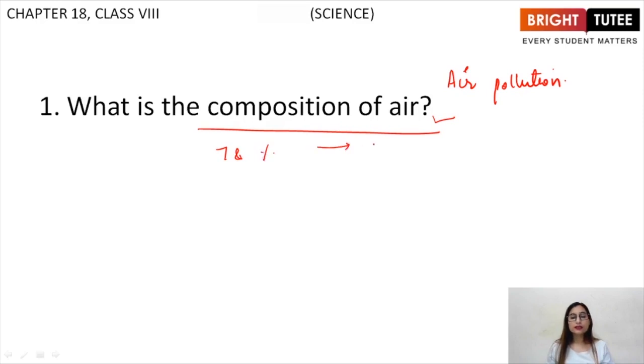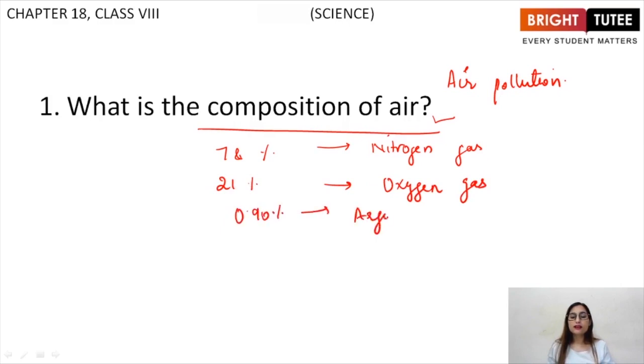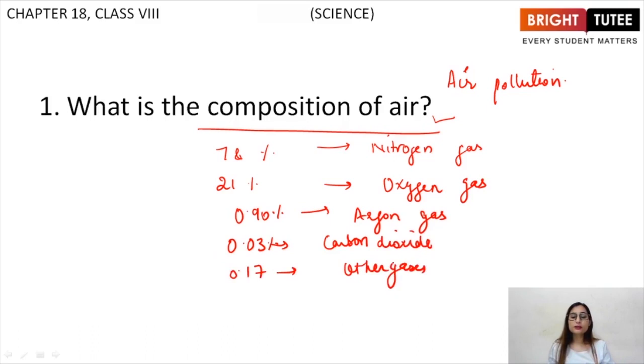78% of air is nitrogen gas. 78% of air is made up of nitrogen gas. 21% is basically oxygen gas. Then 0.90% is argon gas, then 0.03% is carbon dioxide, and 0.17% is basically other gases. You can refer to the lecture as well to look at the pie chart.